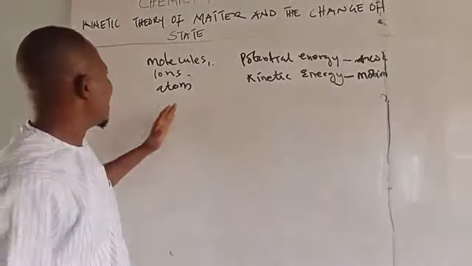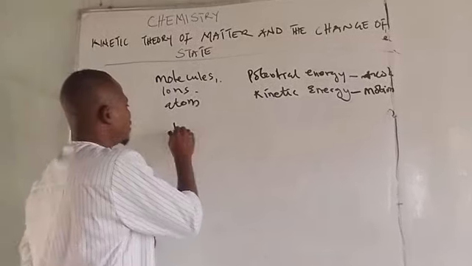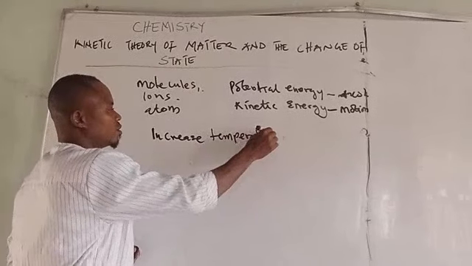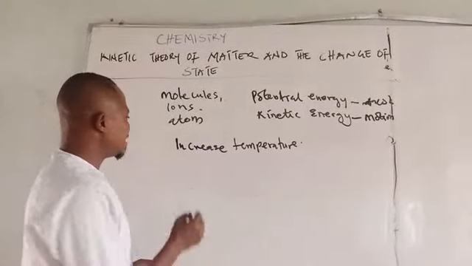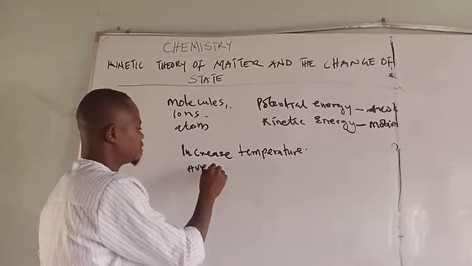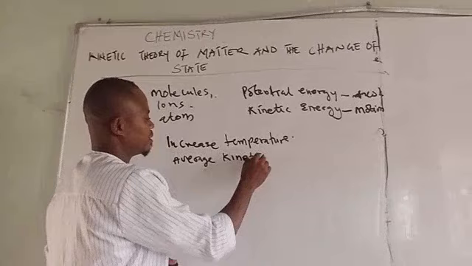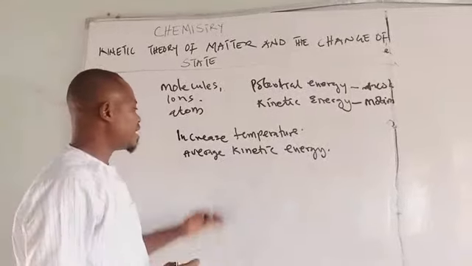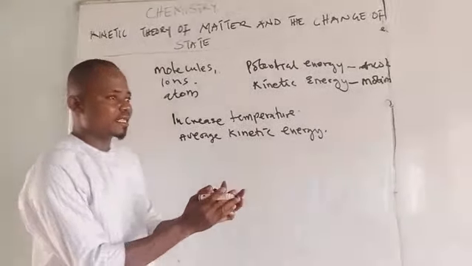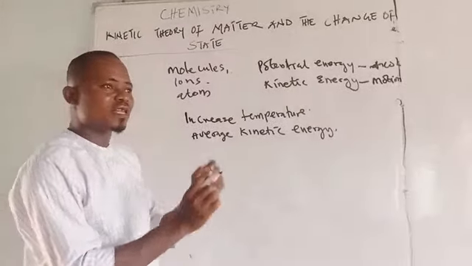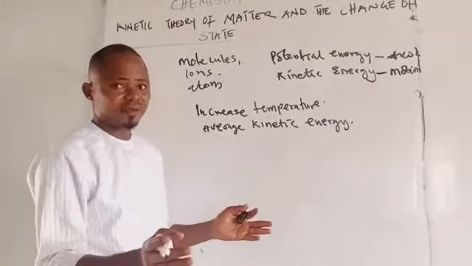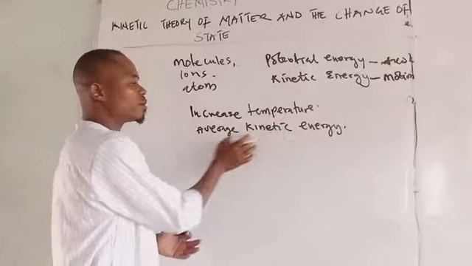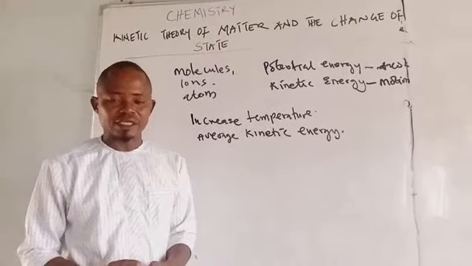So that an increase in temperature will lead to an increase in the average kinetic energy of particles. Now, why do we say average kinetic energy? Well, it's an average kinetic energy because in a given system, the energy of the different particles available may vary. And so, at the end of the day, it's going to be about a point, and that point is what we refer to as the average kinetic energy of the system.